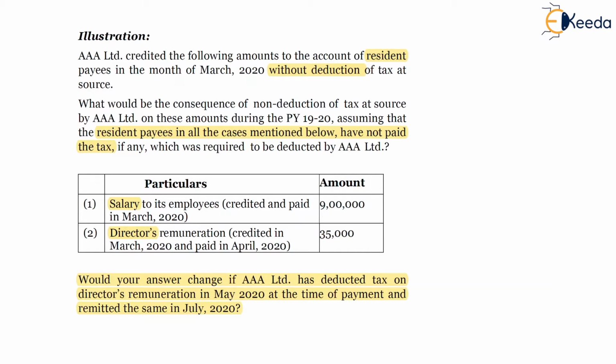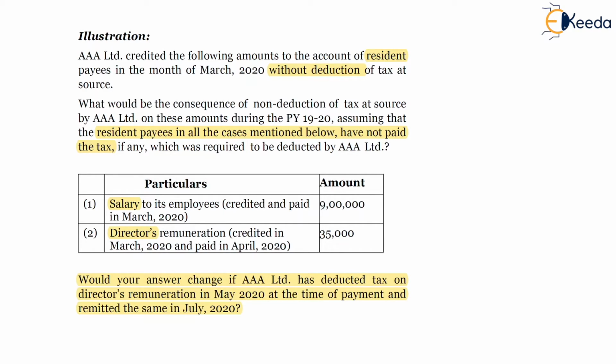So both of these amounts have been deducted in previous year 1920, and if taxes are paid before the filing of the return of income of the assessee, then they will be allowed as deduction. 100% of the amount will be allowed as deduction to the assessee. Else, if payment is not made, and the question mentions that taxes are not paid,